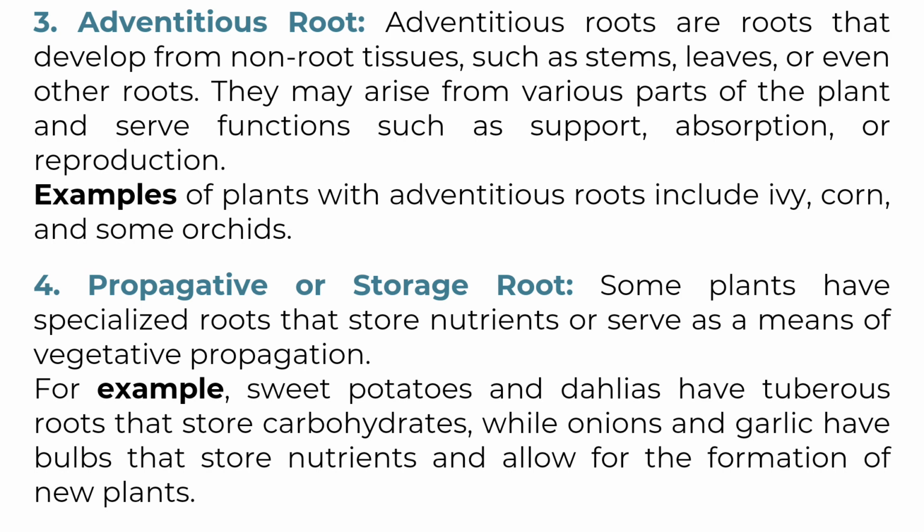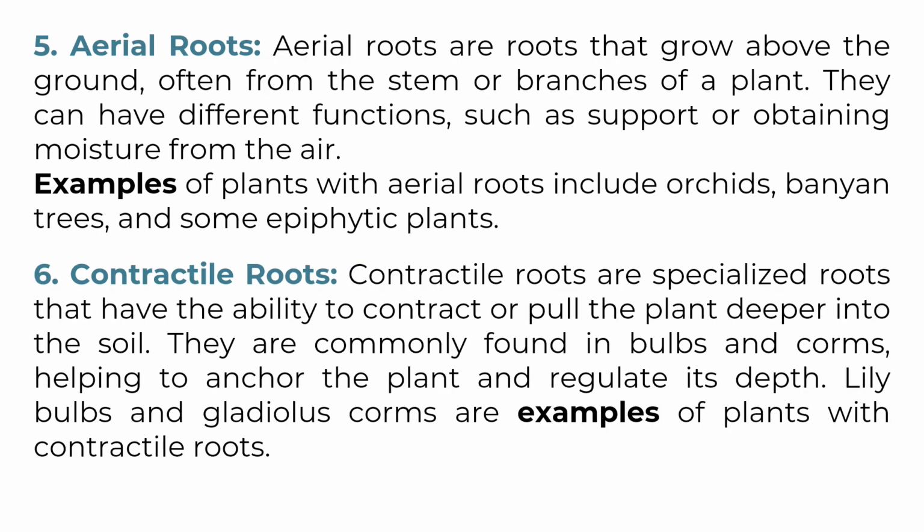For example, sweet potatoes and dahlias have tuberous roots that store carbohydrates, while onions and garlic have bulbs that store nutrients and allow for the formation of new plants. 5. Aerial roots. Aerial roots are roots that grow above the ground, often from the stem or branches of a plant. They can have different functions, such as support or obtaining moisture from the air. Examples of plants with aerial roots include orchids, banyan trees, and some epiphytic plants.